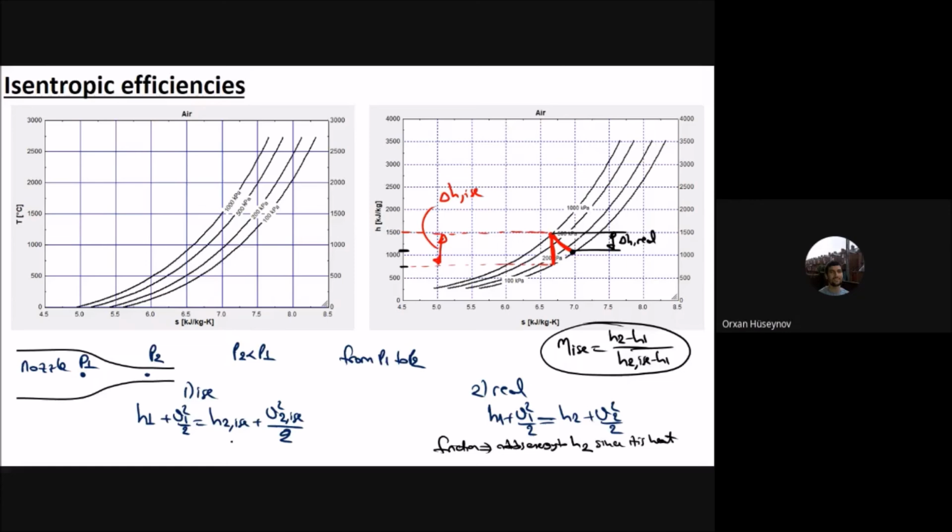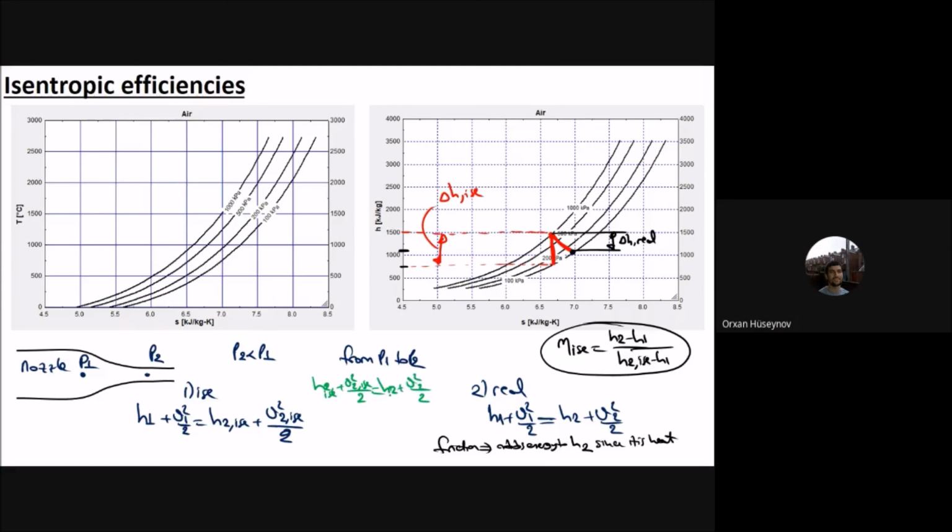Okay, and h1 plus v1 squared by 2 is the same for all cases. It is the same here and it is the same here. Therefore, if you write the right hand side balances, you will have that h2 isentropic plus v2 isentropic squared by 2 will be equal to h2 plus v2 squared by 2.